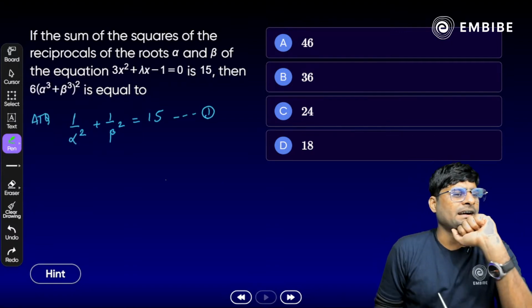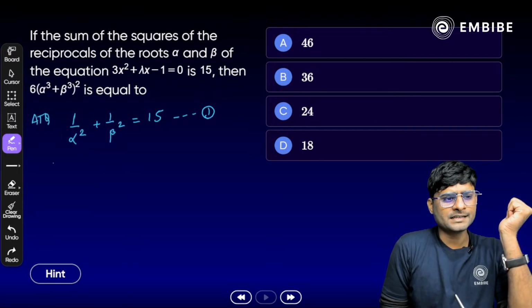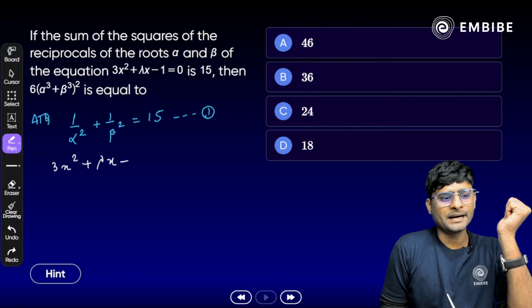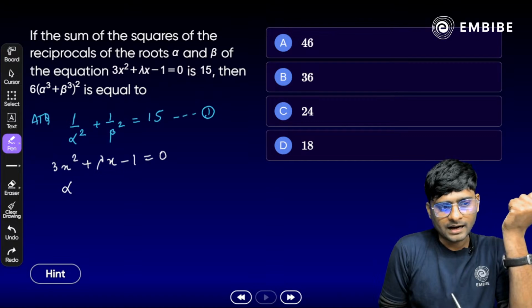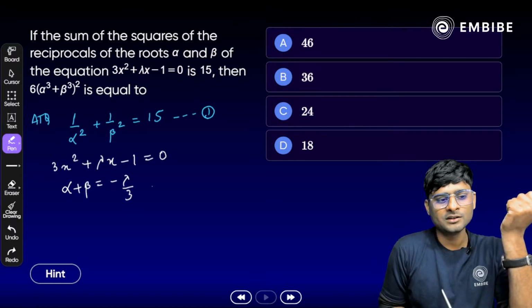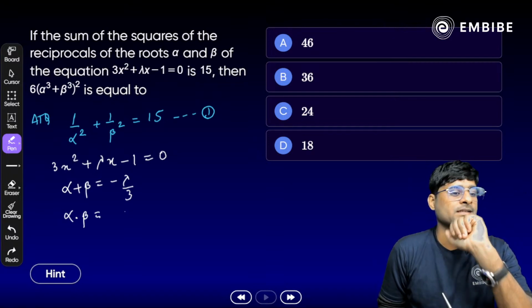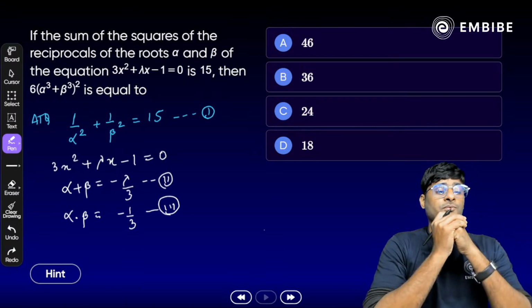Then the next part is that the quadratic equation is given here: 3x square plus lambda times x minus 1 is equal to 0. What is the sum of roots here? Alpha plus beta is minus b by a, so minus lambda by 3. And the product of roots, alpha into beta, is c by a, that is minus 1 by 3. Done? Okay, you can call these second and third as well. No issue. Now focus on the first one.